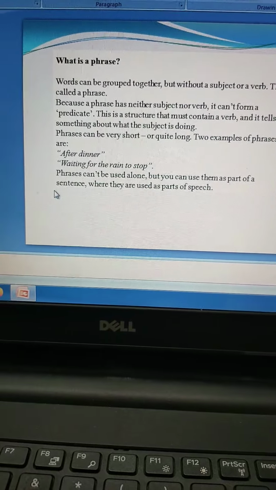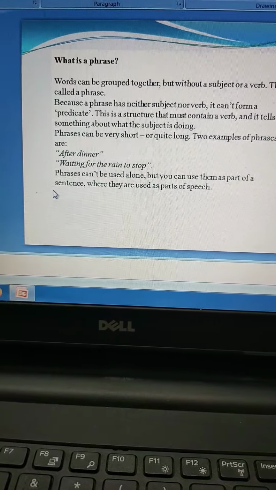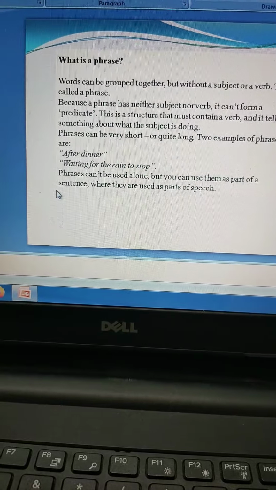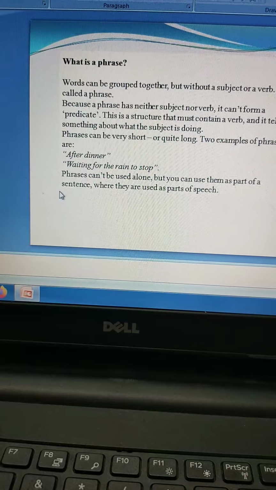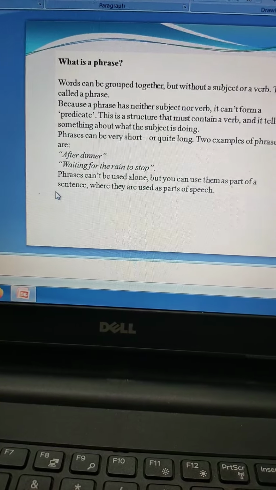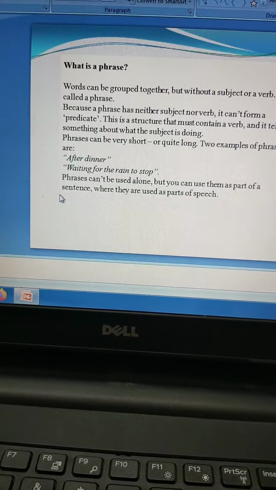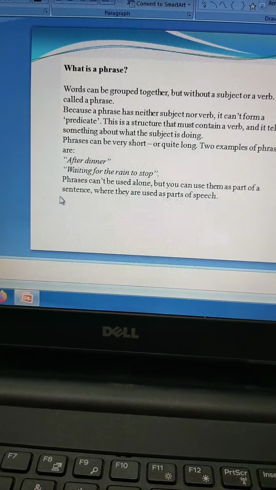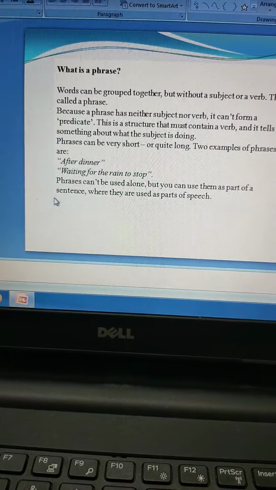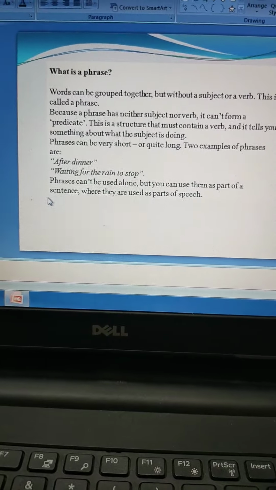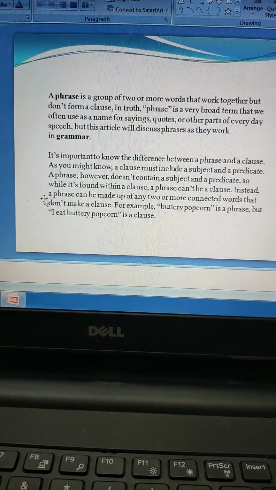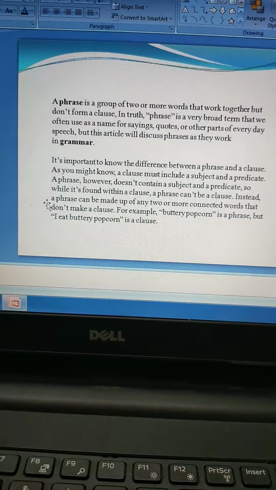All right, okay. Now phrases can't be used alone, but you can use them as a part of a sentence where they are used as parts of speech. So as I said, phrases cannot stand alone, which means they cannot convey complete meaning. Alright, but you can use them as a part of a sentence. That is a phrase.